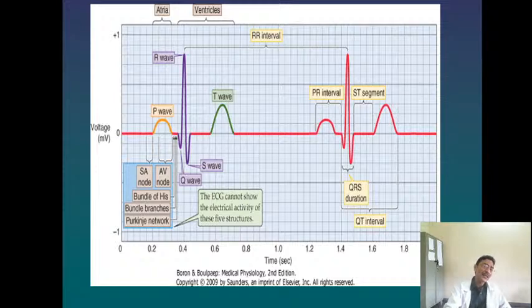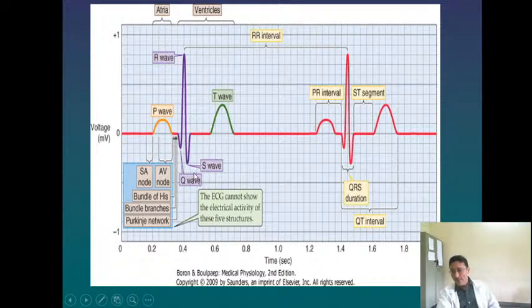So whenever there is depolarization in the ventricles, a QRS complex is generated.